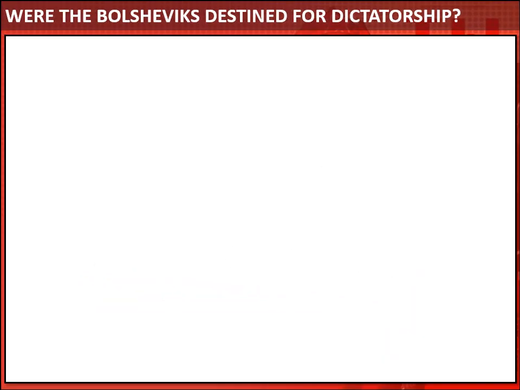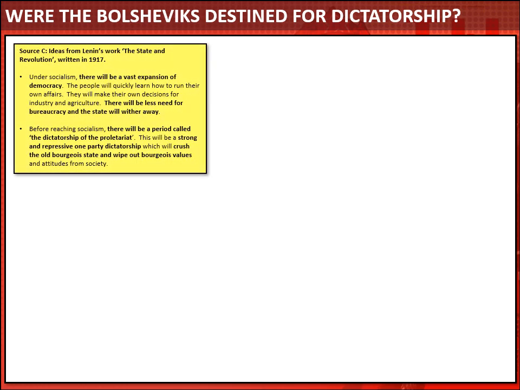Source C is another of Lenin's later works, which he completed very shortly before the takeover of power. Now, there's quite a lot in this one which is really interesting, and I've put quite a few phrases there in bold.